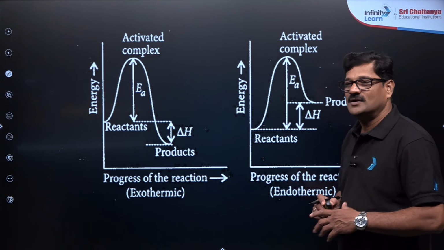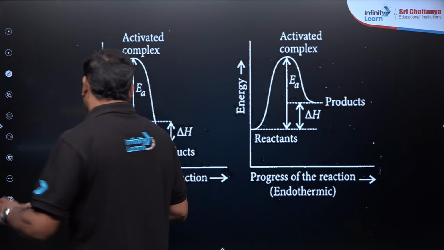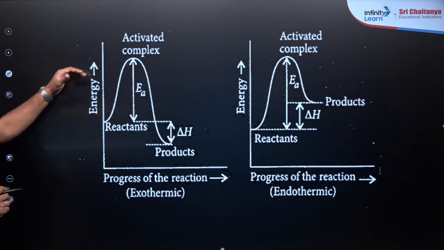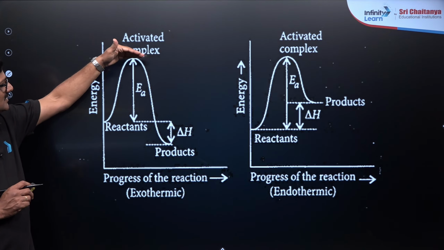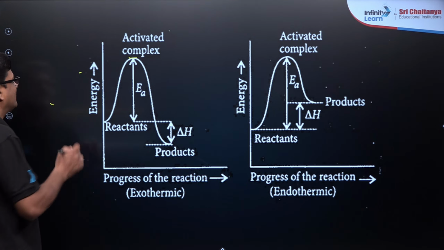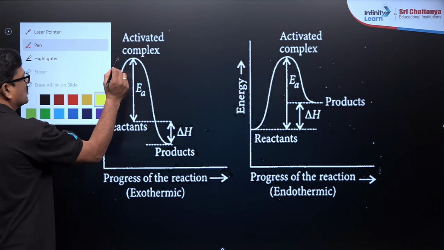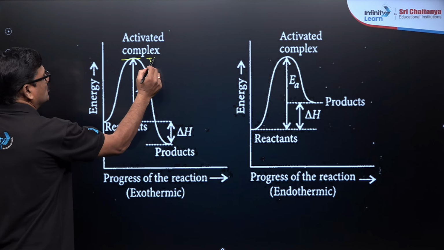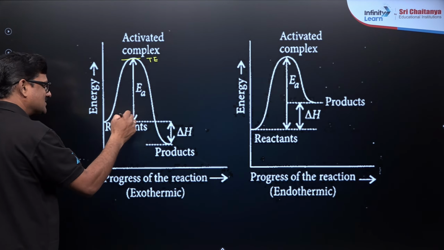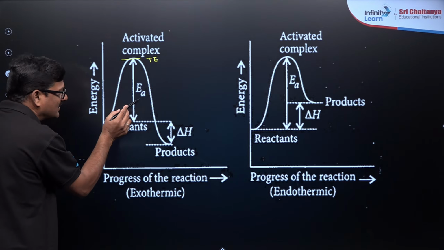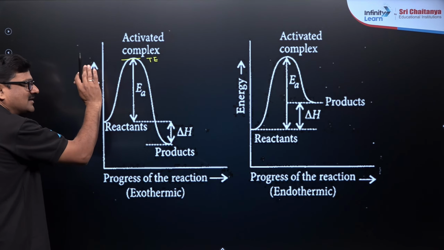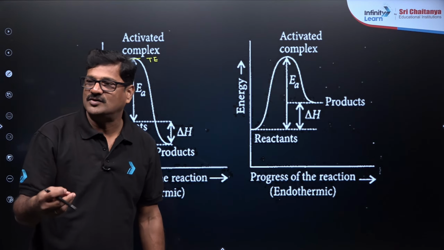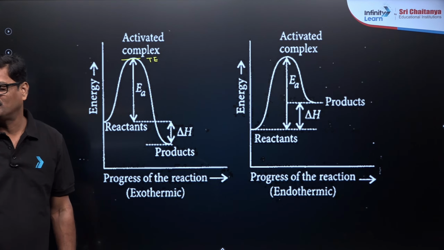Talking about activated complex theory, here is a graph of potential energy versus progress of the reaction. The reactant is going to reach a certain amount of energy, that is called threshold energy. To reach that threshold energy, some amount of energy is supplied, that is called activation energy, so that the old bonds present in the reactant are broken and the new bonds are established.